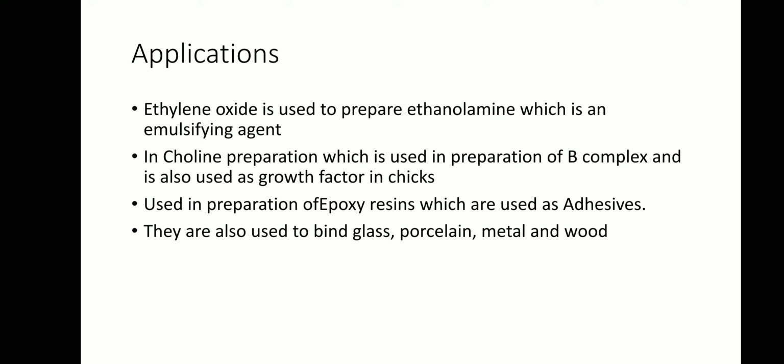Ethylene oxide is also used in preparation of choline, which is used in the preparation of B complex. Also, it is used as a growth factor in chicks. Ethylene oxide is used in the preparation of epoxy resins. These epoxy resins are used as adhesives. They are used to bind glass, porcelain, metal and wood.